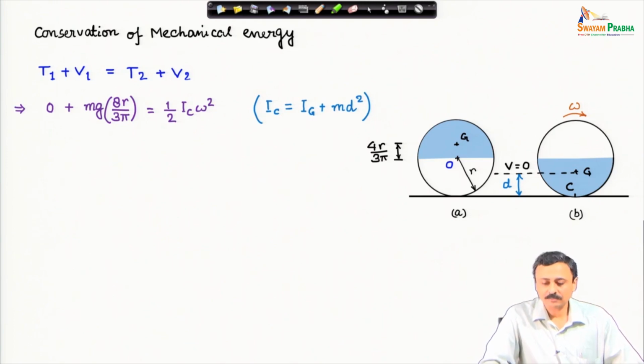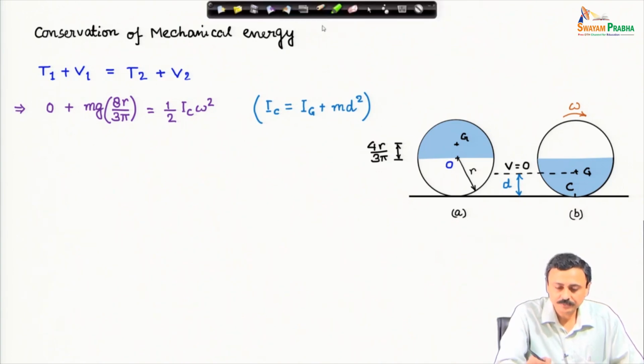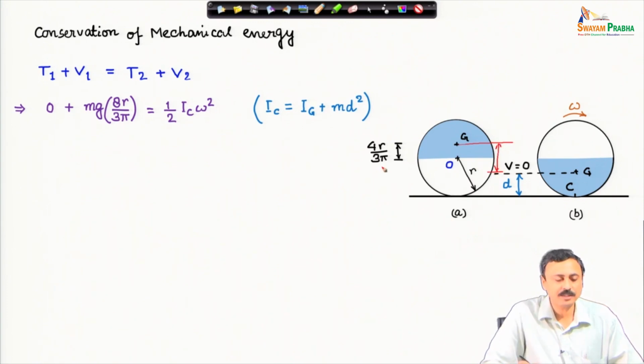In state 1 or in state A, as shown in this figure, the initial kinetic energy is 0, it starts from rest. Potential energy is because of this height from the potential energy datum, which is 2 times 4r by 3π.